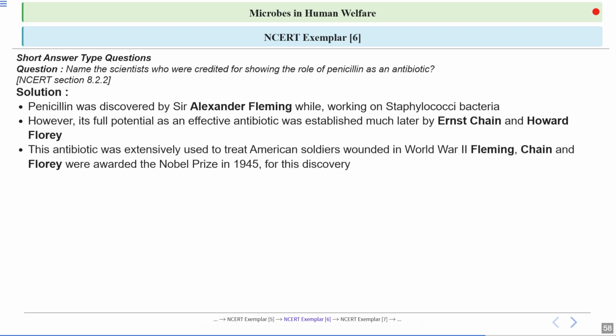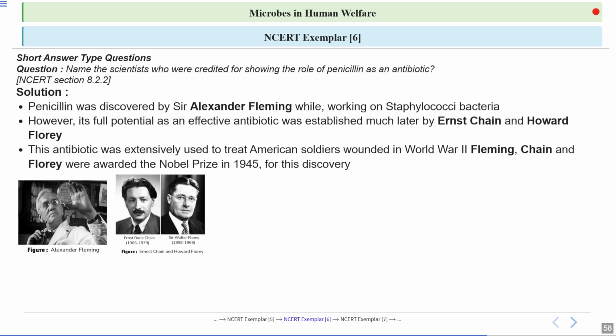This antibiotic was extensively used to treat American soldiers wounded in World War II. Fleming, Chain, and Florey were awarded the Nobel Prize in 1945 for their combined efforts. So, this highlights how scientific discoveries can have a massive effect on society and save countless lives. Again, you can see in this image Alexander Fleming, Ernest Chain and Howard Florey.